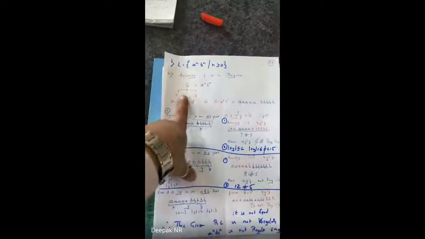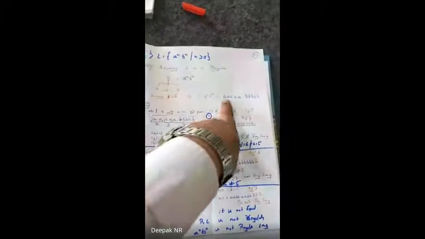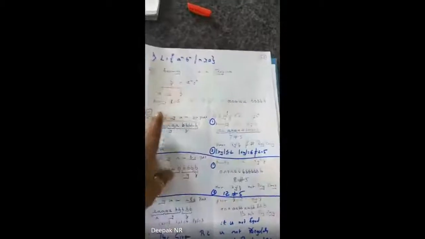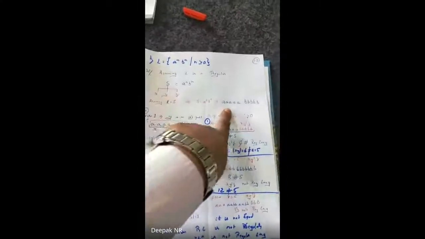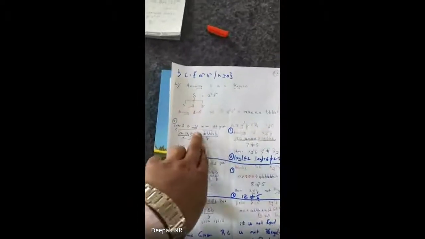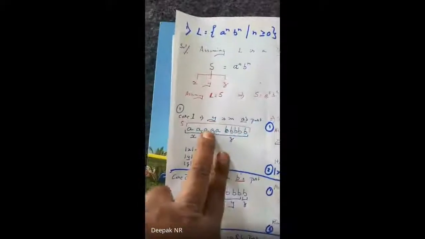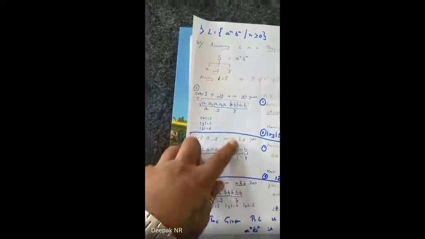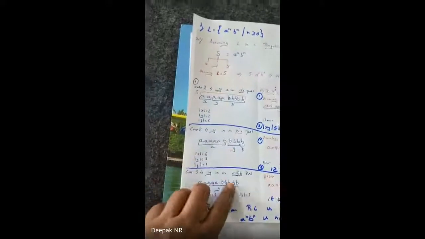Whenever I'm dividing the string s into x, y, z format, the question is simple. Y may be in a, or in b, or in both. So I have this confusion, so I take case 1, case 2 and case 3. Case 1, it occurs in a's position. So I've taken y in a's. Case 2, it occurs in b, I've taken y in b's. Case 3, it occurs both in a and b.